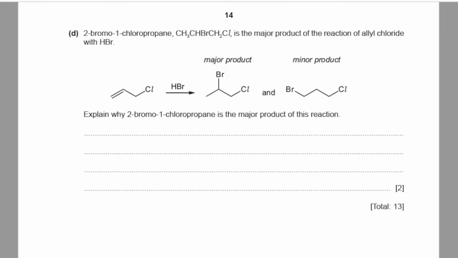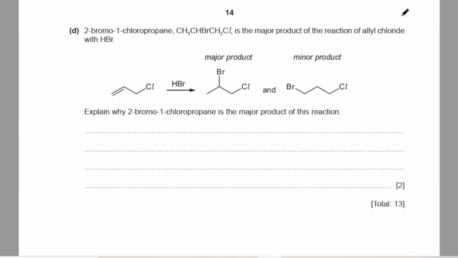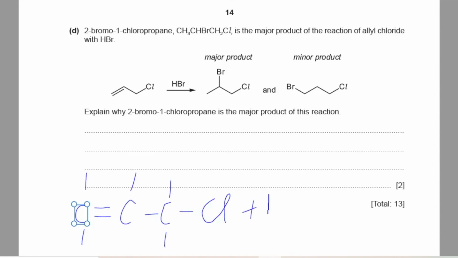Part D. 2-bromo-1-chloropropane is the major product of the reaction of allyl chloride with HBr, hydrogen bromide. Explain why 2-bromo-1-chloropropane is the major product of this reaction. First of all, I'll draw the structural formula of allyl chloride. This is reacting with HBr.